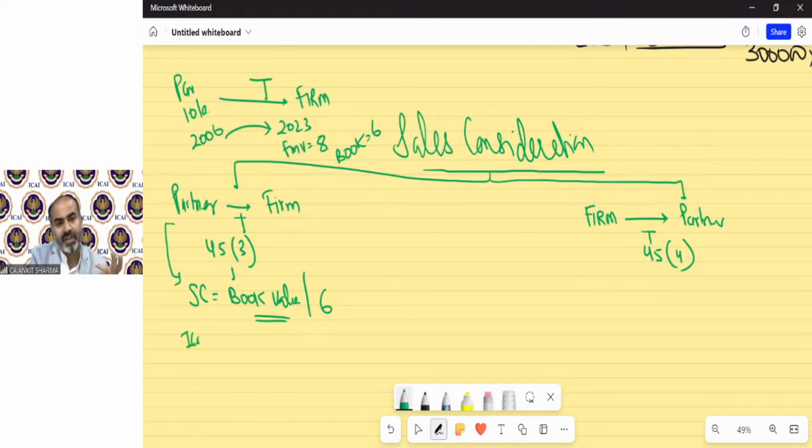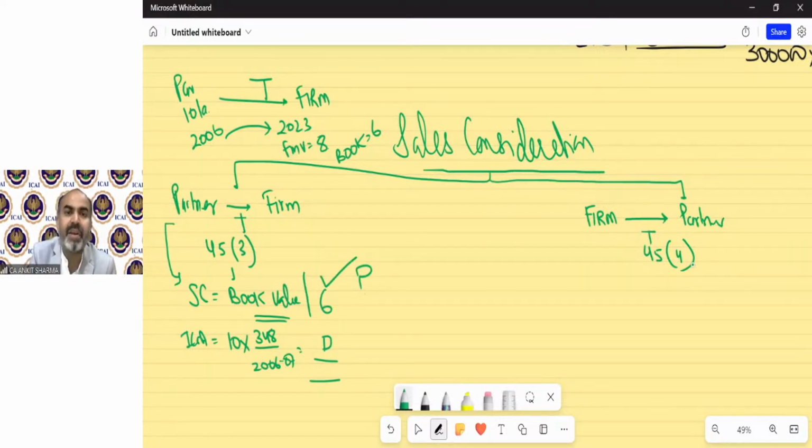Index cost of acquisition considered will remain the same. 10 lakh will be your cost. Index is 348. Division index will be for year 2006 or 7. That will be given in the question. You have to solve it like this. So all other provisions are the same. We are just trying to understand what will be the sale consideration.